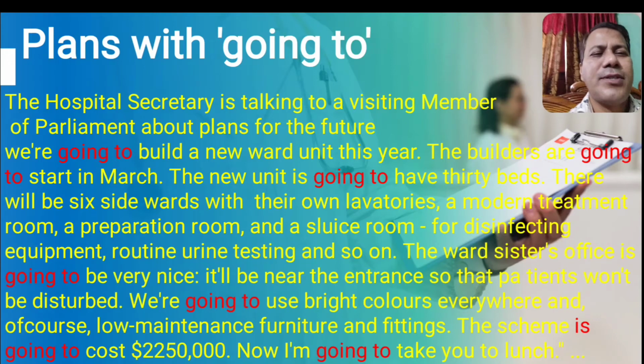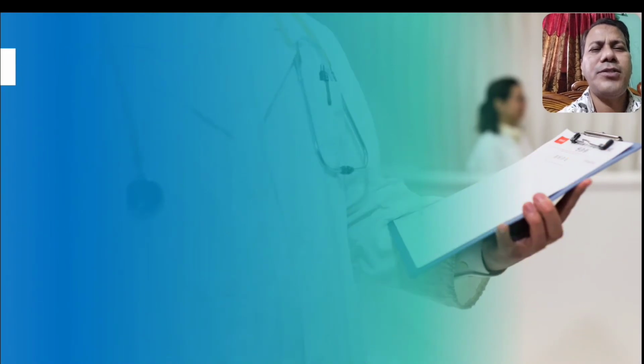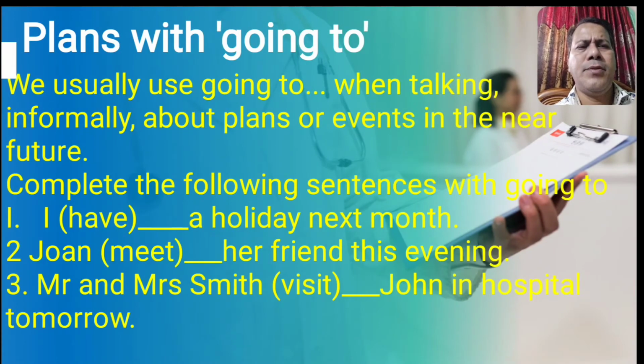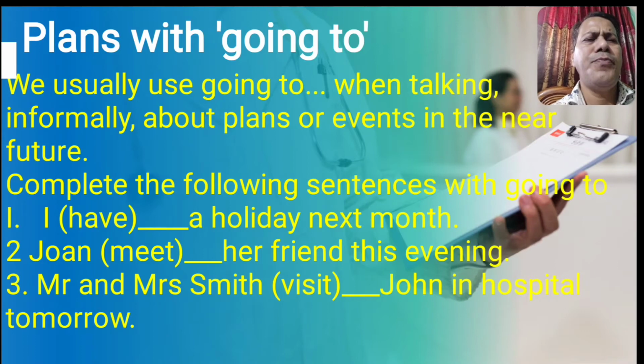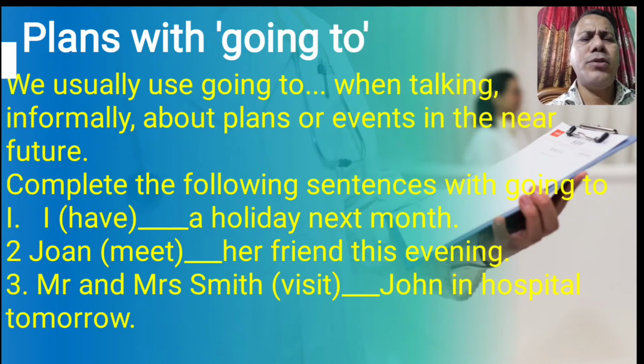Okay. So let's move forward. Plans with going to. We usually use going to when talking informally about plans or events in the near future. So complete the following sentences with going to. I dash a holiday next month. Joan dash meet her friend this evening.